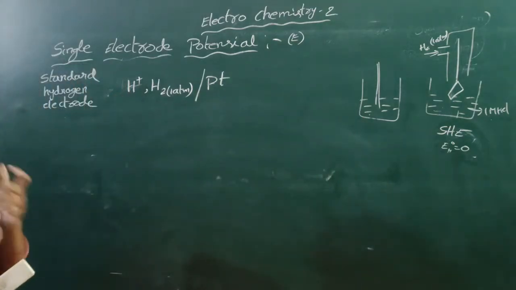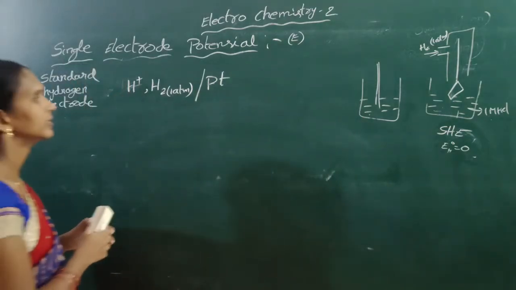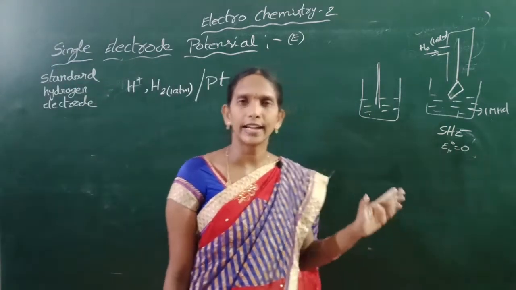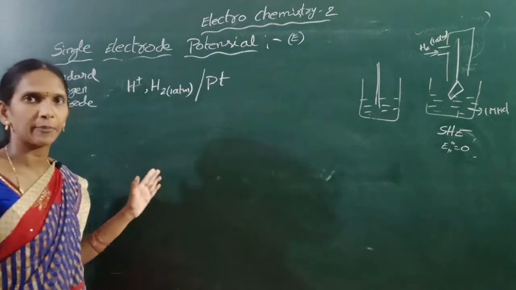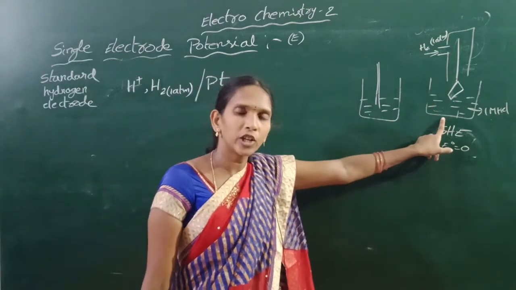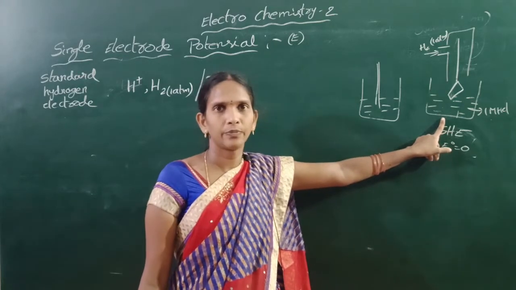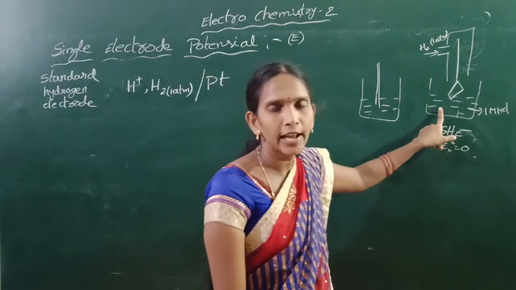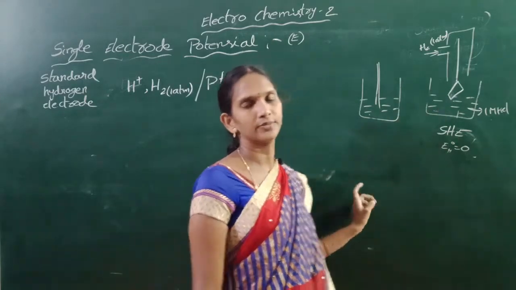Next, in a galvanic cell, one is oxidation and another is reduction. Here this is oxidation, then the standard hydrogen electrode acts as reduction. When this is reduction, then the standard hydrogen electrode is oxidized.